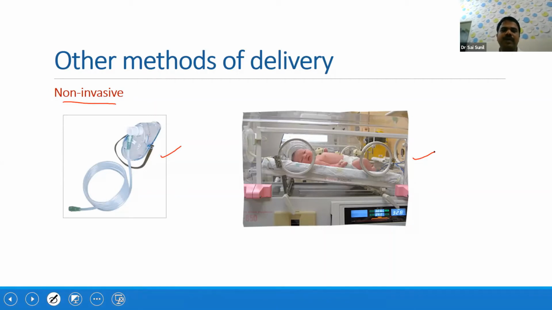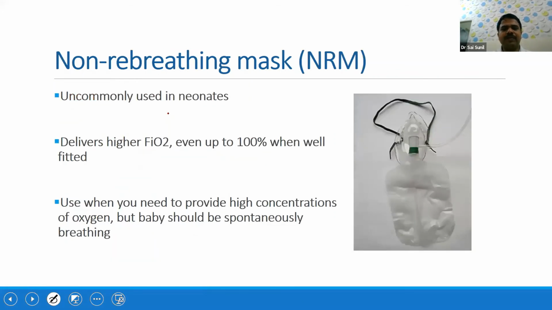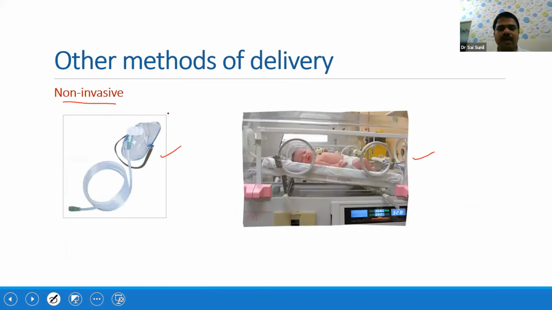So if the baby is in an incubator, we can actually keep the oxygen in the incubator itself, where the FiO2 will be up to the tune of 30% or 35%. So you can increase the FiO2 till that point. There are other methods like semi-invasive methods, where the catheters are a little longer. So nasopharyngeal prong and nasal oxygen catheters, which are not preferable also. The more preferable ones are nasal prong oxygen as well as hood oxygen.